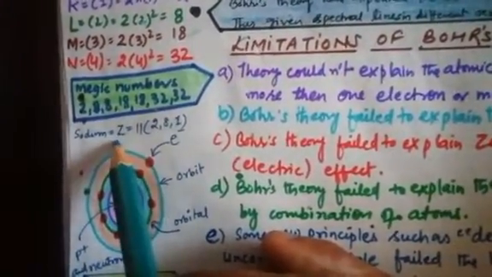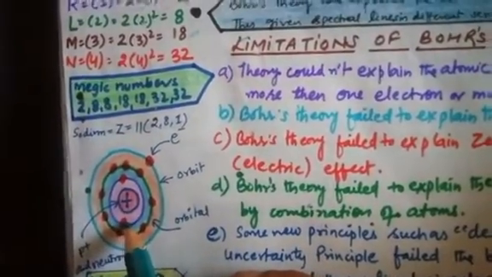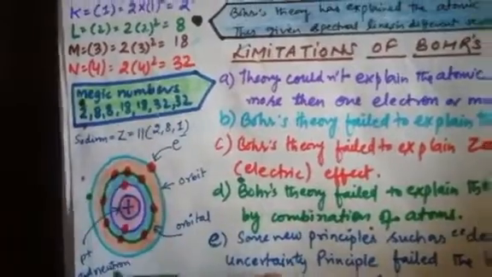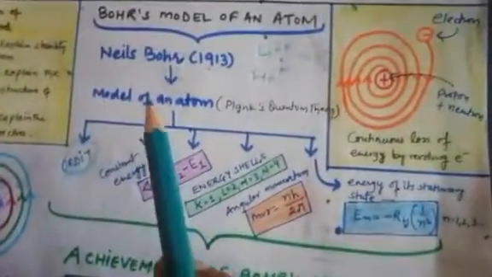So the total number of electrons in sodium is 11. We can distribute 2 electrons in K, 8 electrons in L, and 1 electron again in the next shell. So the configuration becomes 2, 8, 1. Okay, so this is the best contribution of Niels Bohr.